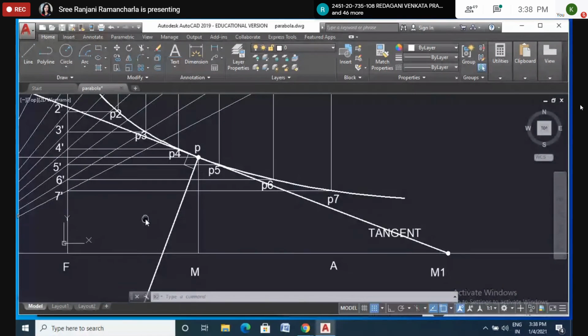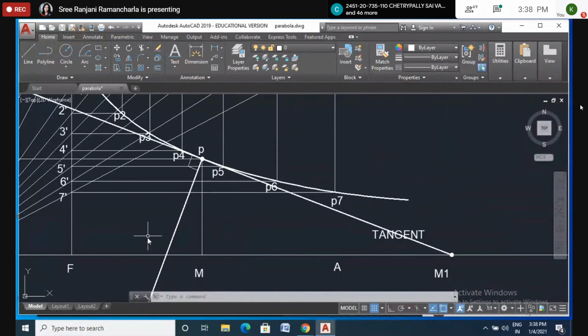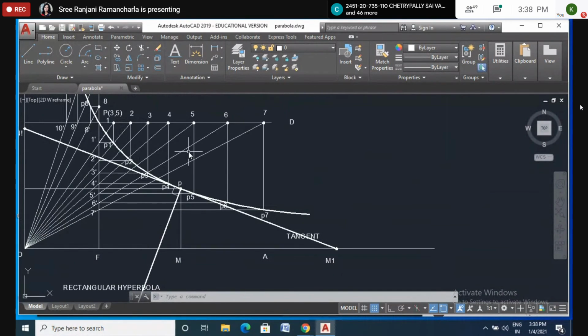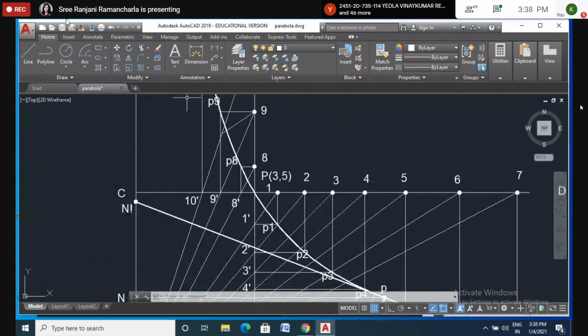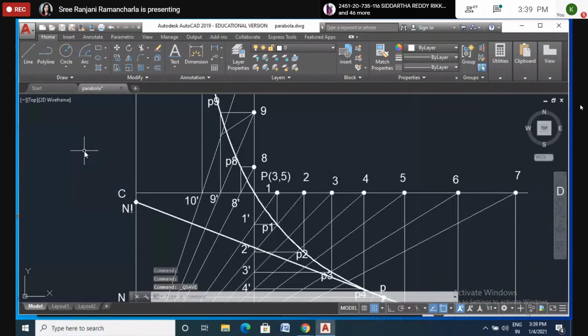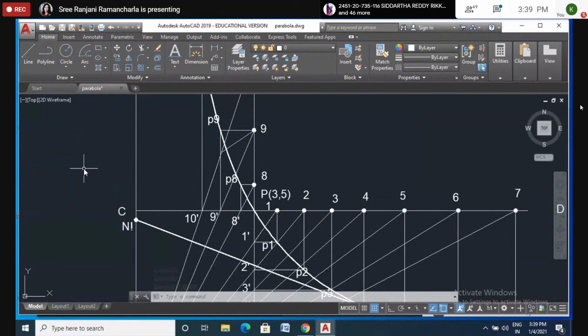Okay. Is it clear now? Shall we go for another figure? Yes, I want to save this. Okay. Now we'll go to page number 22. Just turn to page number 22, cycloids.